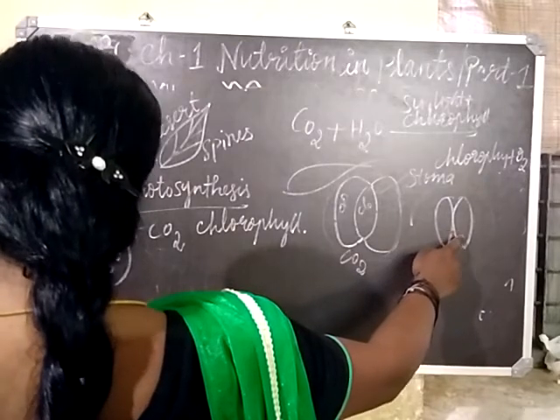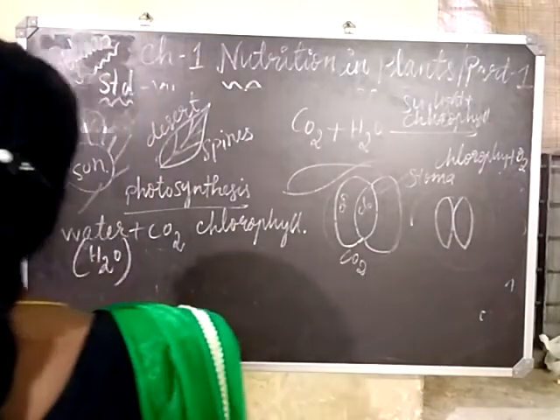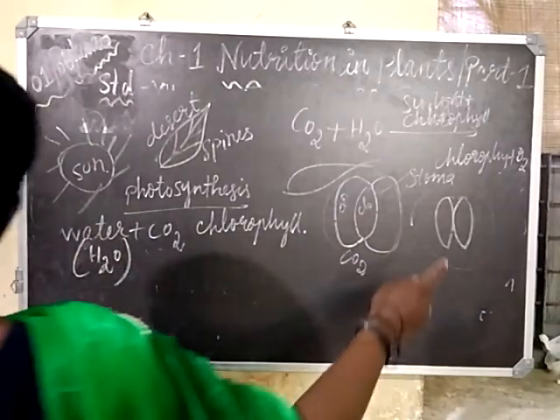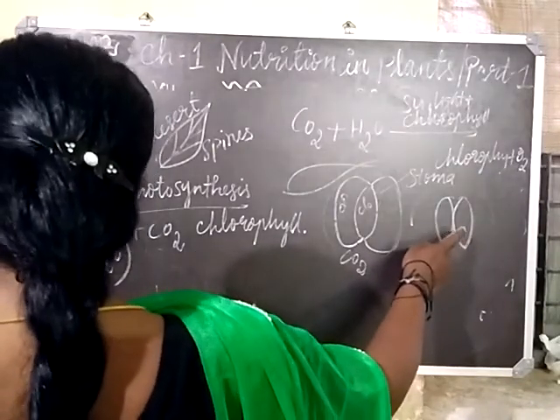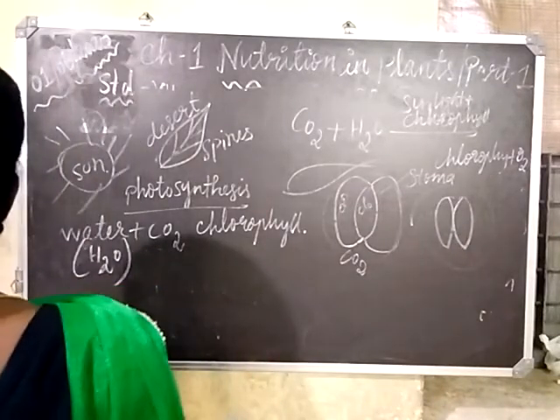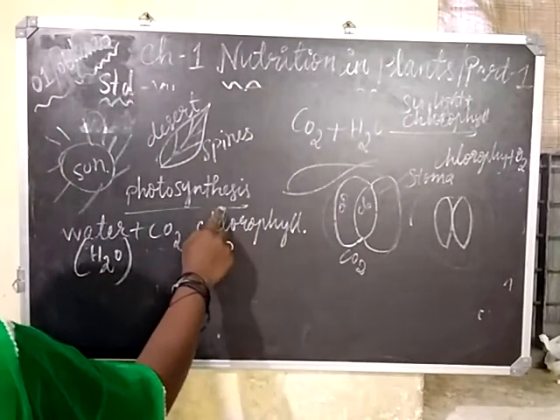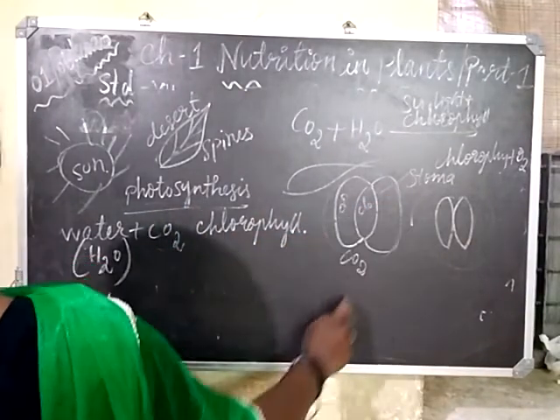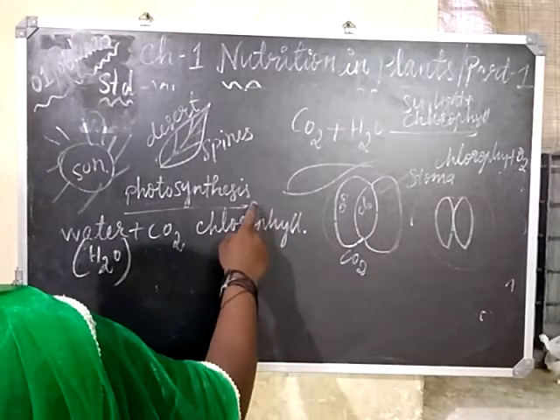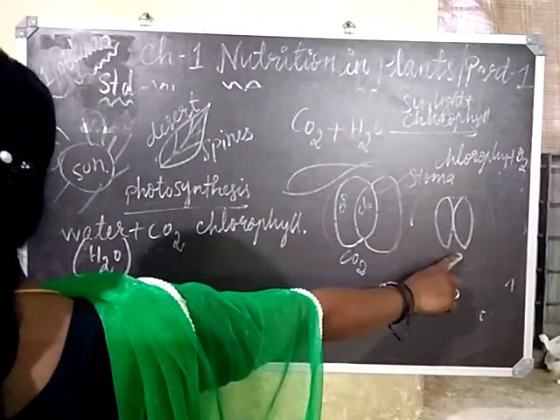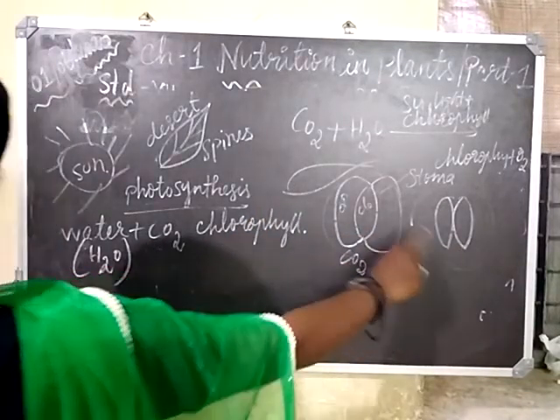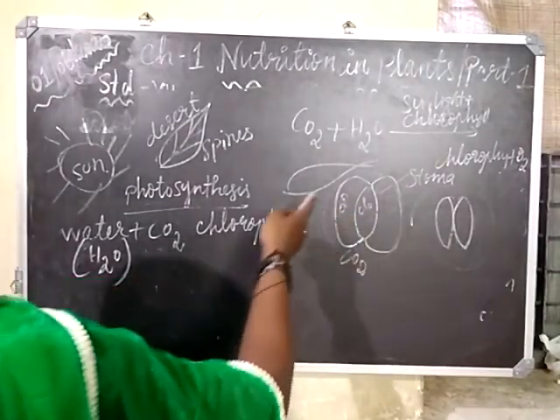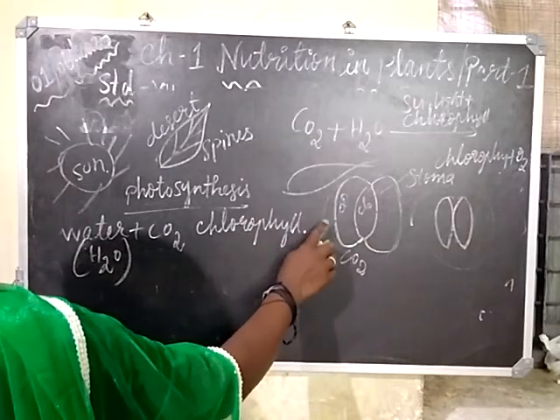When the stoma is closed, you do not have any intake of carbon dioxide. When does this take place? At night, when there is no process of photosynthesis, the stomata closes. We can say it closes during the night time.